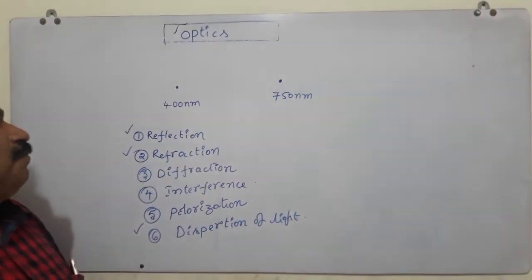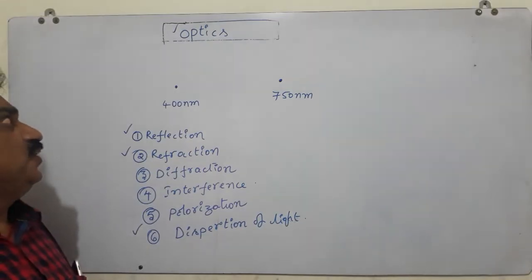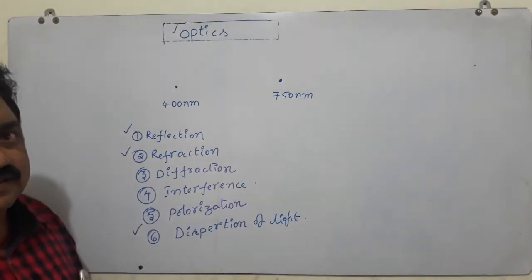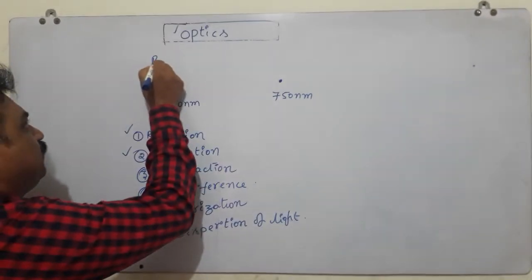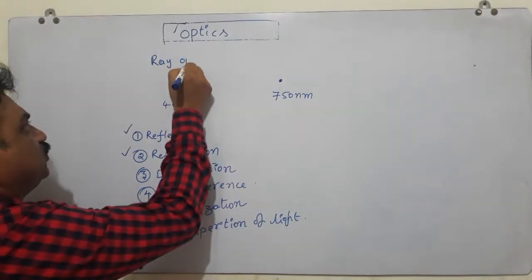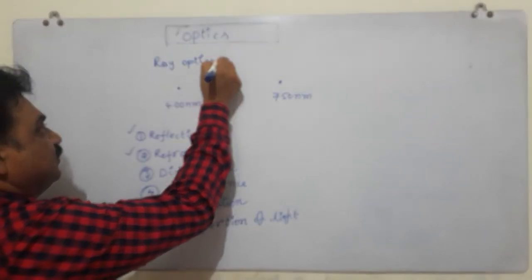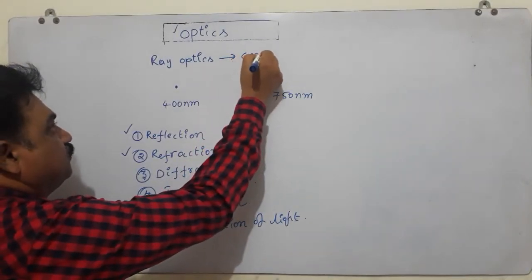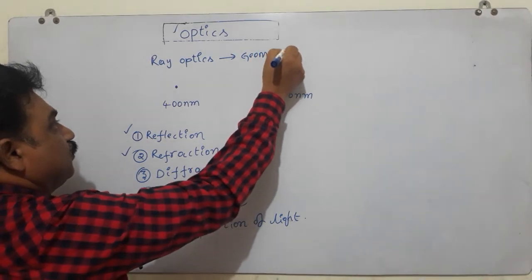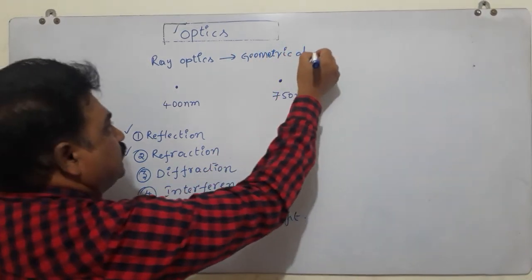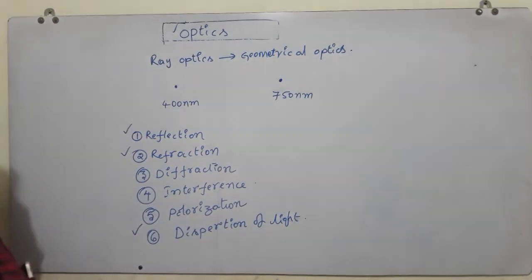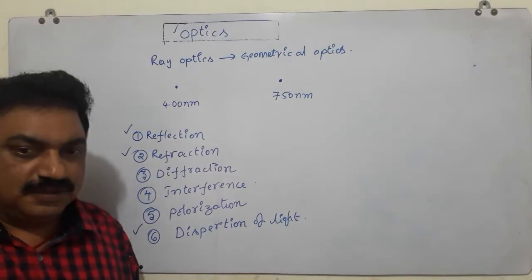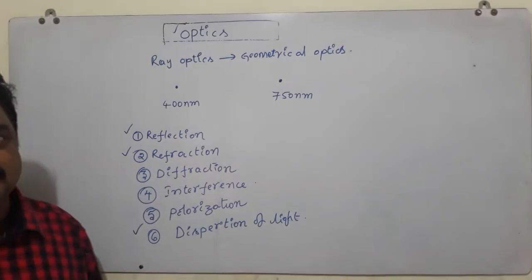So, optics is classified into two categories. Number one, ray optics, and number two, wave optics. Ray optics is also treated as geometrical optics. Now we are going to discuss this concept of ray optics in detail.